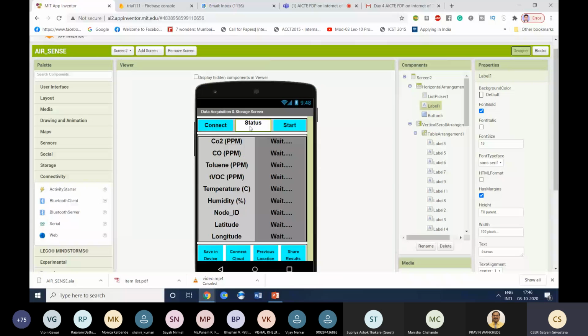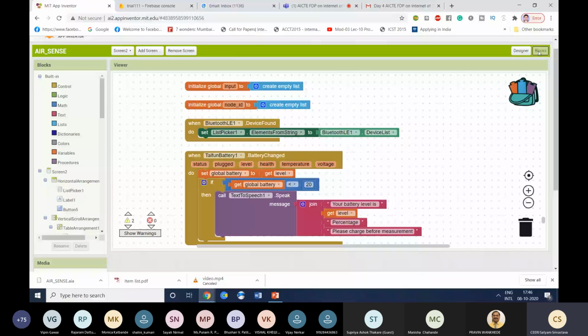This is the list picker. When you click on connect, it will show you the multiple Bluetooths available. Your particular device will also have a name or MAC address, where you can select the Bluetooth to connect. So after the device is found, the user can connect to the particular client.